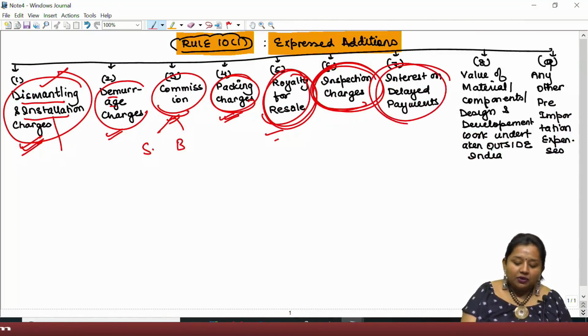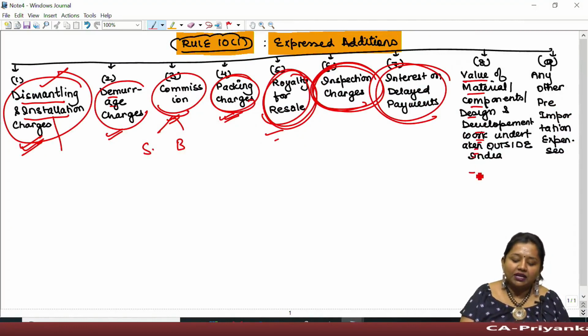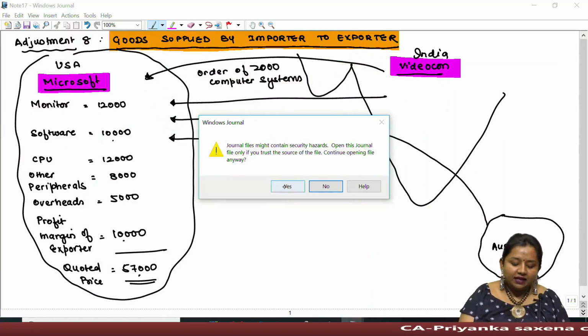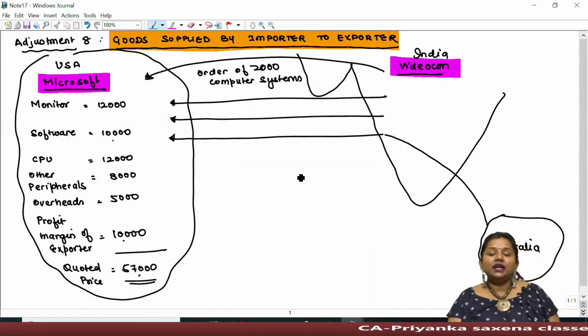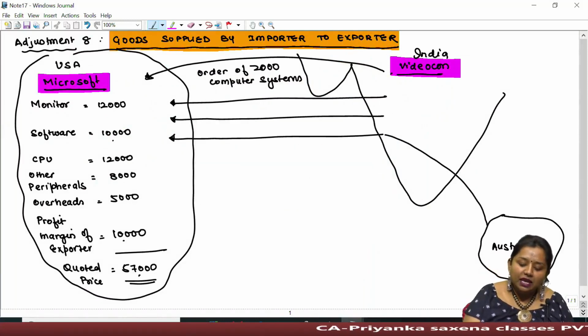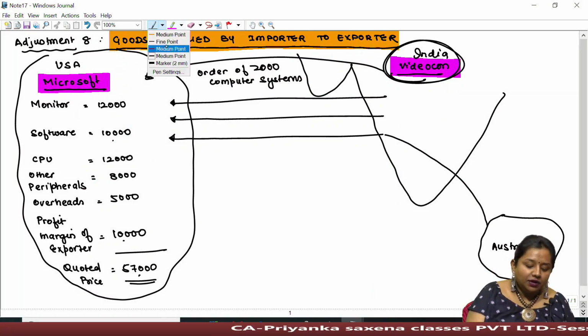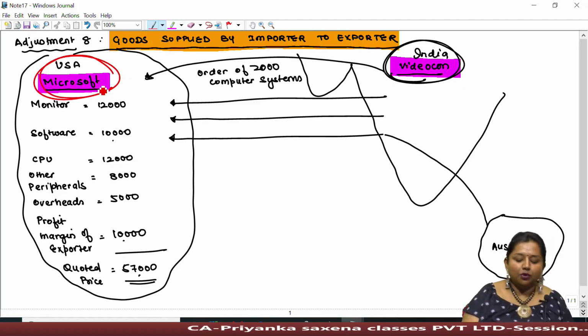So this is all about interest. And then lastly we come to the value of material, components, design and development work undertaken outside India. Herein we say that generally it might be possible that the importer located in India makes an order to the exporter located abroad.